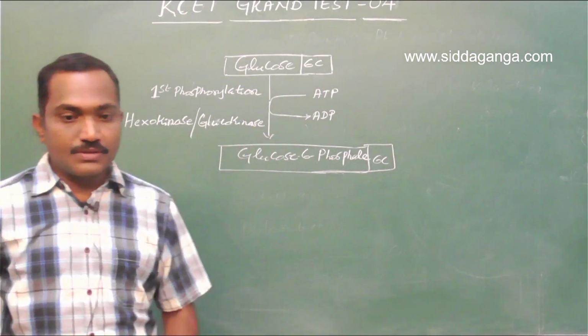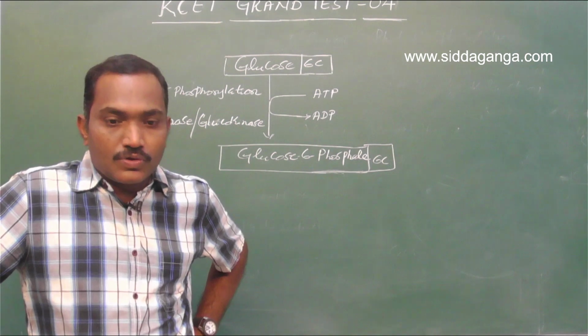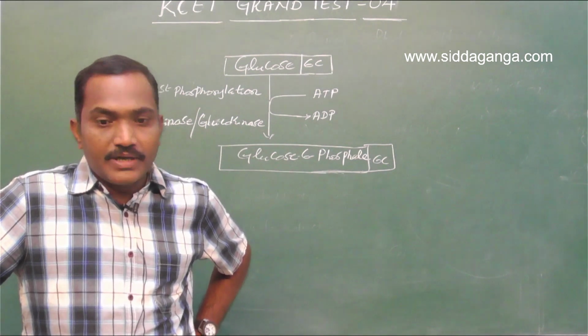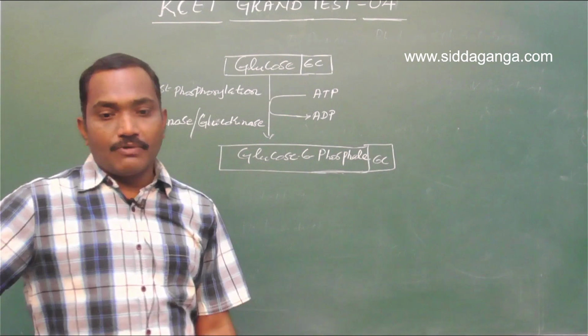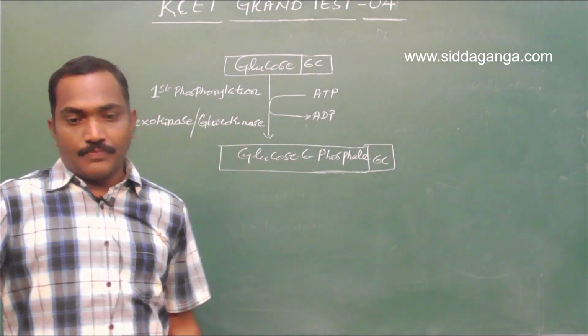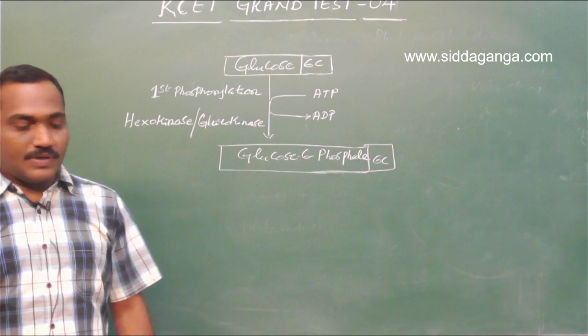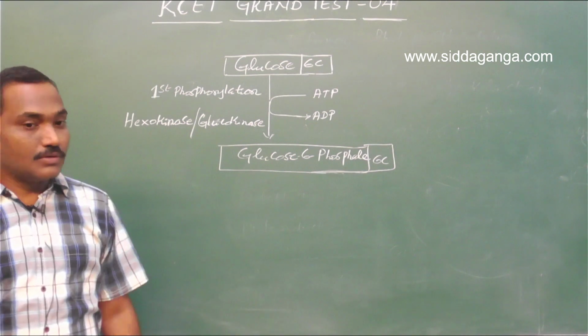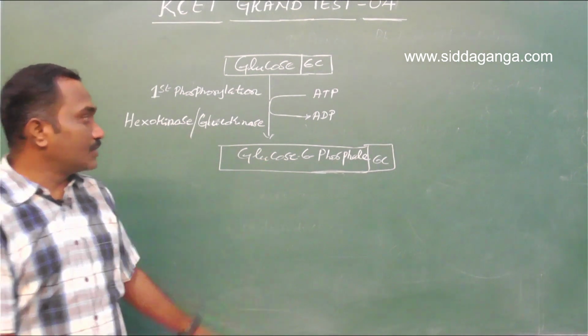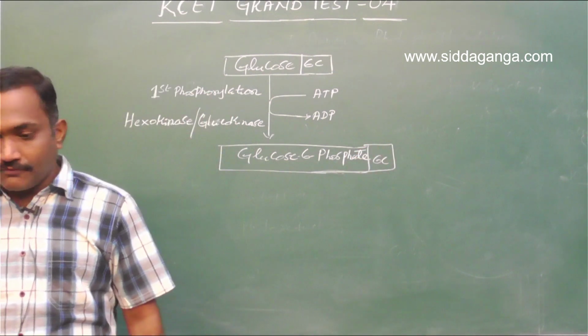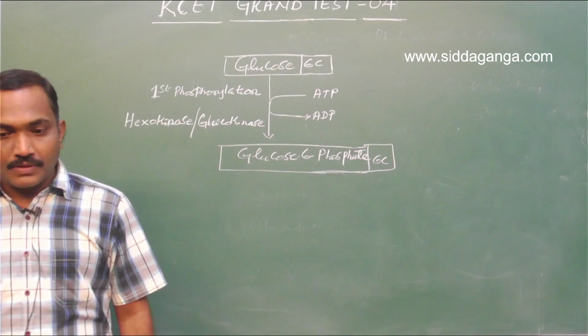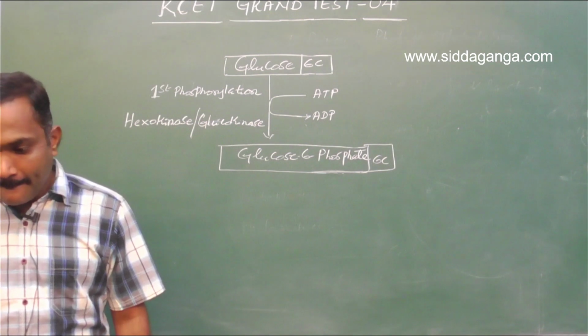So options: dehydrogenation of glucose, no. Breakdown of glucose, no. Phosphorylation of glucose is the right answer. That's the first phosphorylation. Conversion of glucose into fructose, no. That's the next step, wherein glucose 6-phosphate is converted into fructose 6-phosphate. So the answer should be phosphorylation of glucose. Okay.